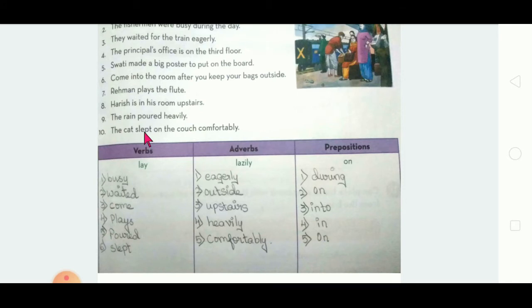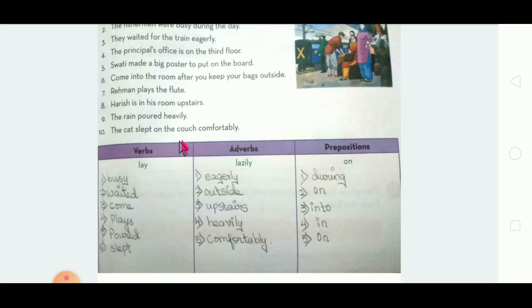Next one, 9th one. The rain poured heavily. So poured is a verb. So you have to write poured under verbs. Then how did the rain pour? Heavily. It should come under adverbs. Okay? Heavily should come under adverbs. No preposition in this. No problem.